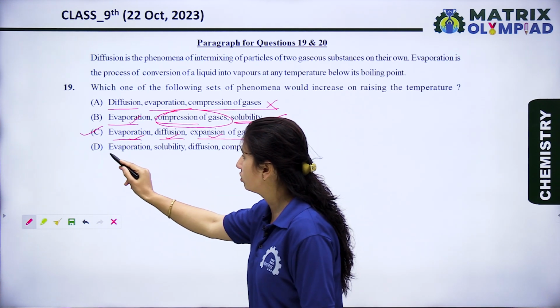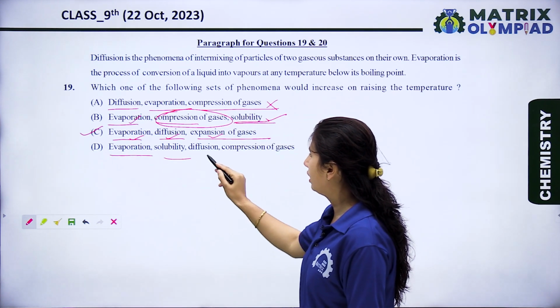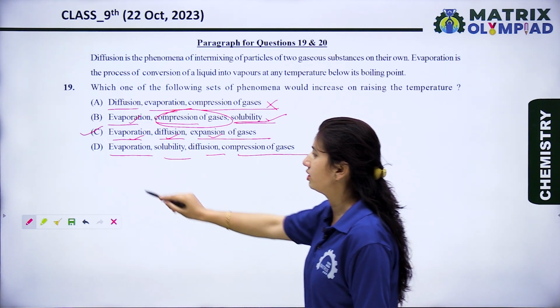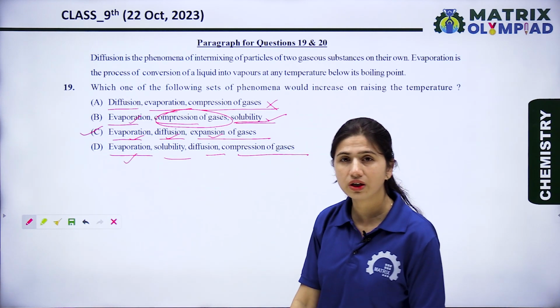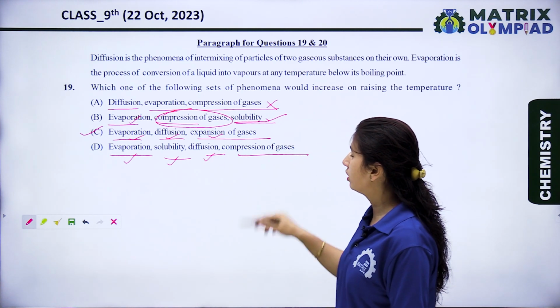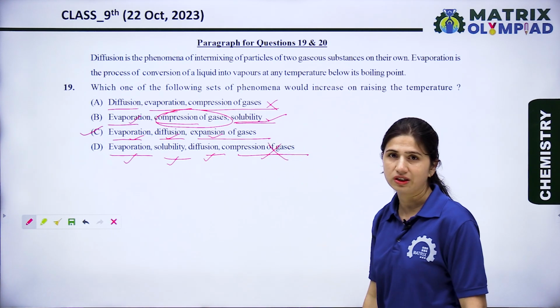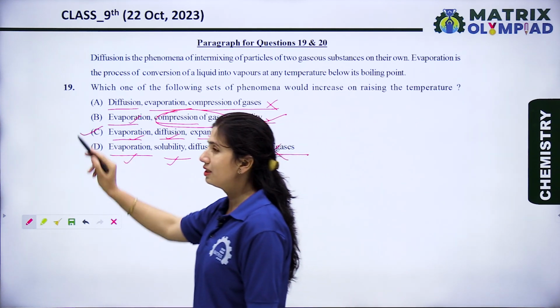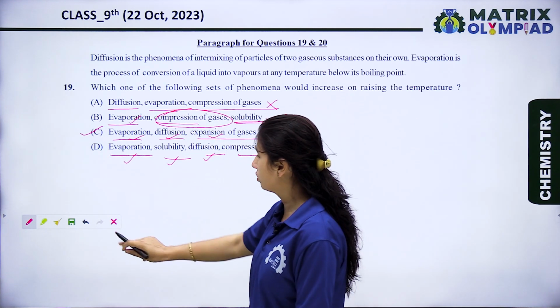Now let's see the D also. Evaporation, solubility, diffusion, and compression of gases. Evaporation increases with increase in the temperature. Solubility also increases. Diffusion also increases, but not the compression of gases. Okay, so option C is the right option for this question.